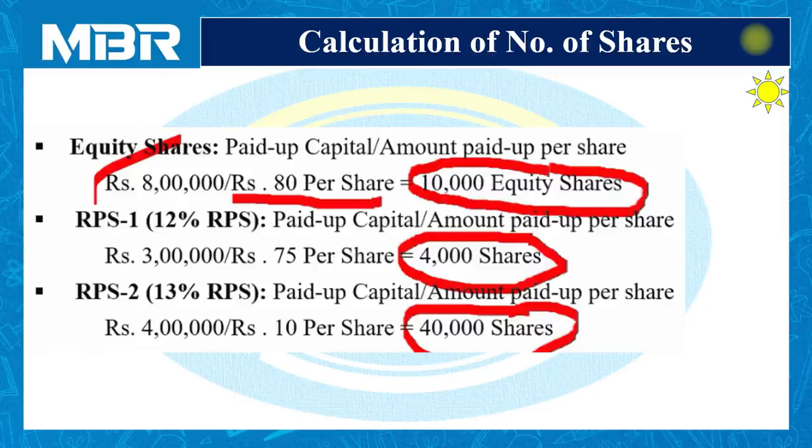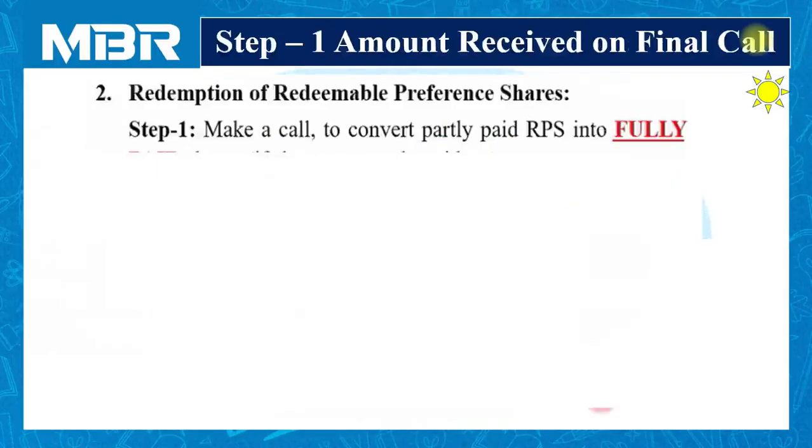Before starting calculation of our answer for the redemption part, it is necessary for all of us to calculate the numbers of shares at first priority, so that we can calculate our entire answer very smoothly without any kind of disturbance. Let us move to step number 1. Step number 1 is amount received on final call.